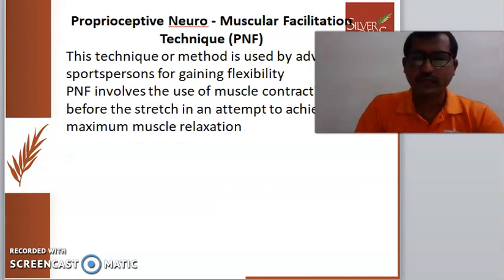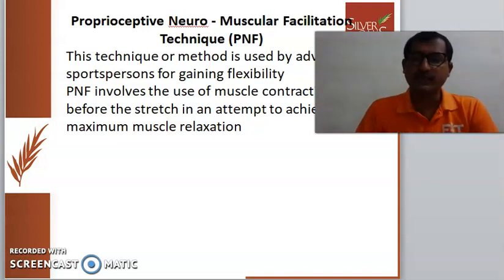And the fourth one is the proprioceptive neuromuscular facilitation technique. We call it PNF. The technique is used by advanced sports persons for gaining flexibility. PNF involves the use of muscle contraction before the stretch in an attempt to achieve maximum muscle relaxation. This technique is usually used for gymnastics and rhythmical activities.